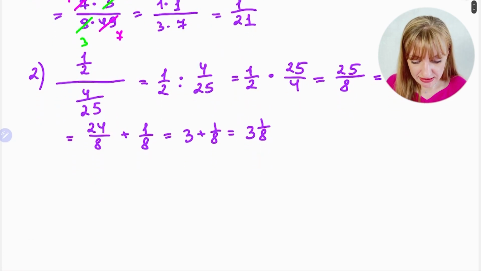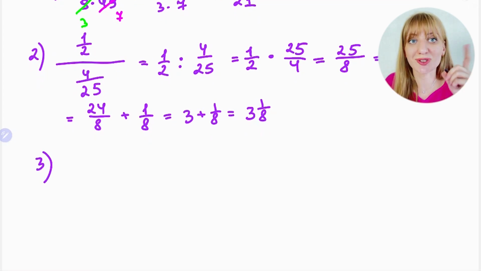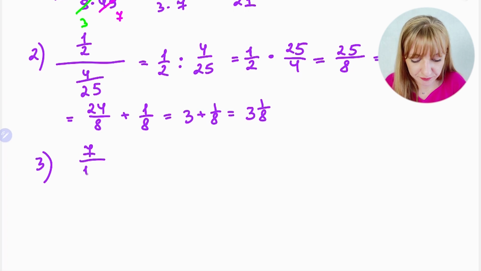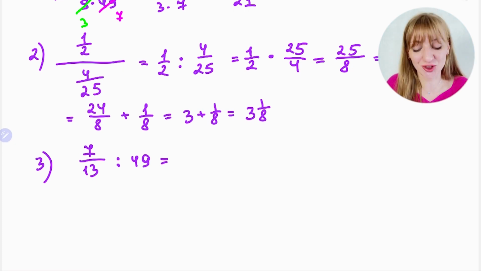Okay. The next one: also more fractions, to see how to approach them. We also practice how to divide by numbers. For example, if you have 7 over 13 divided by 49, what do you think? What is the way to divide? Yeah, the same way, nothing changed.